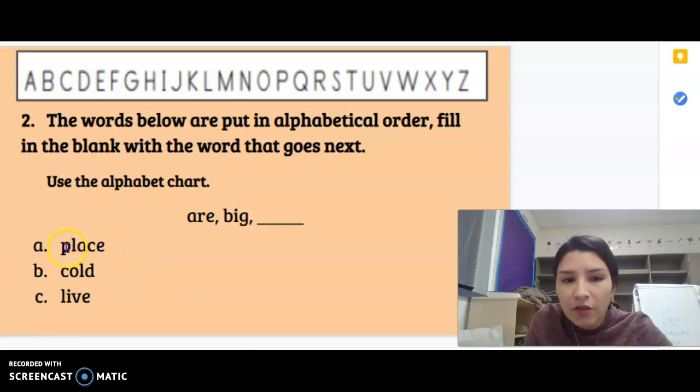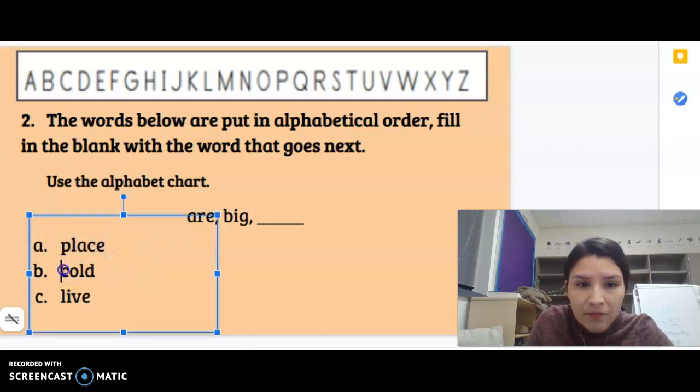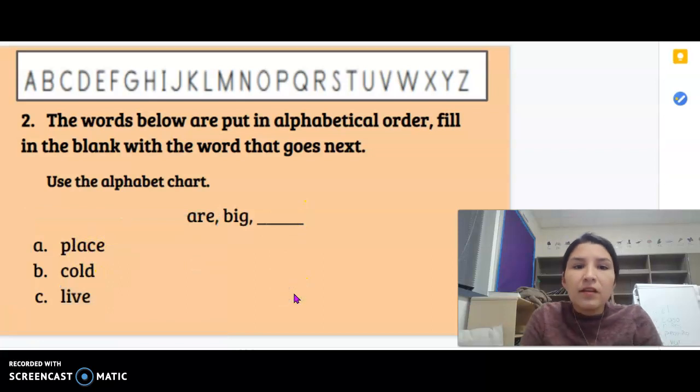We're focusing on the words, okay? These are the words. We're trying to figure out which word goes next. I'm going to read it again, and then we're going to answer, and then we'll go over it.